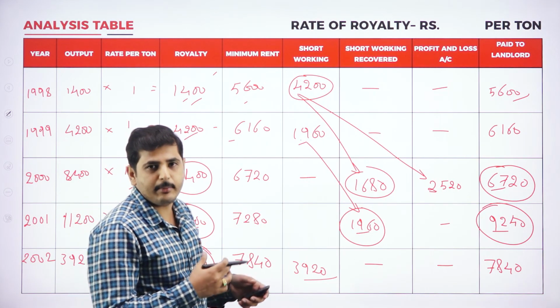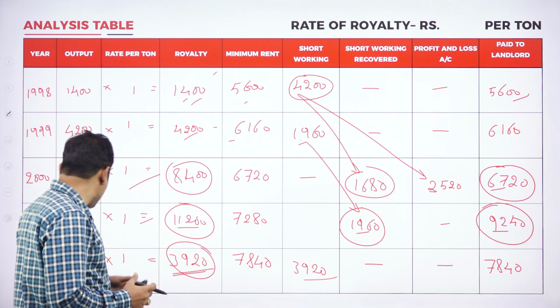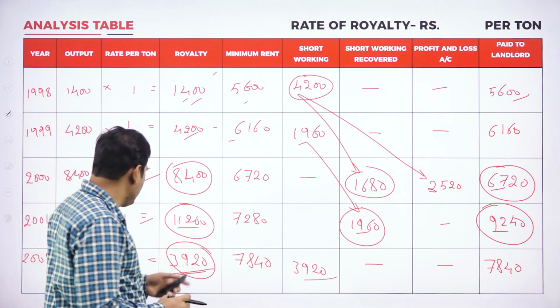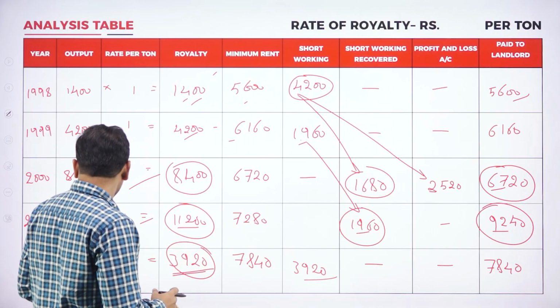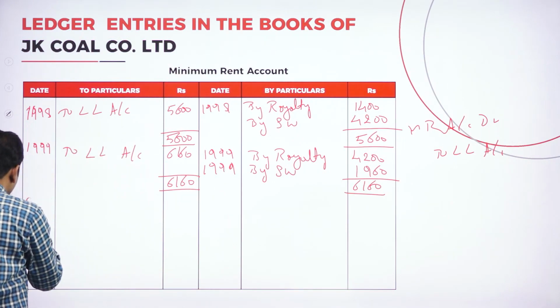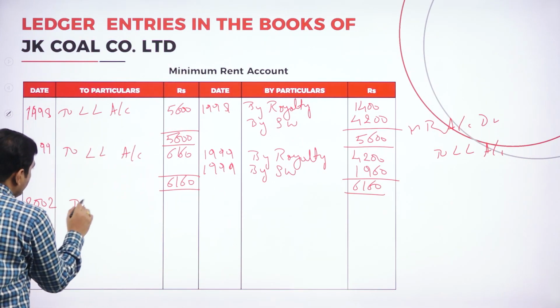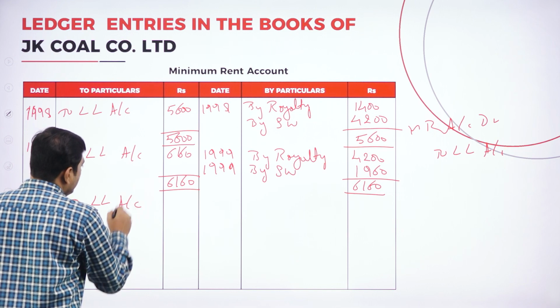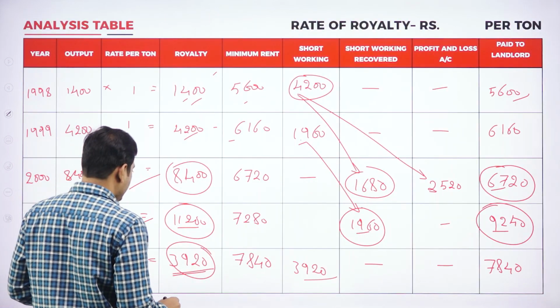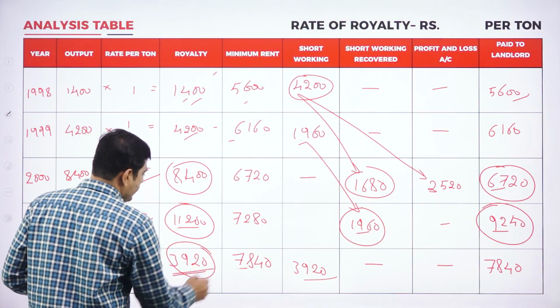Now for the third year and fourth year there is no minimum rent, so no need to prepare the minimum rent account. Let's go to the last year. We have minimum rent account here, so we should write for 2002, to landlord account. What is the amount? Total amount 7,840.